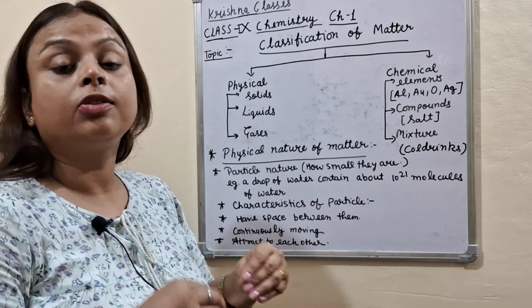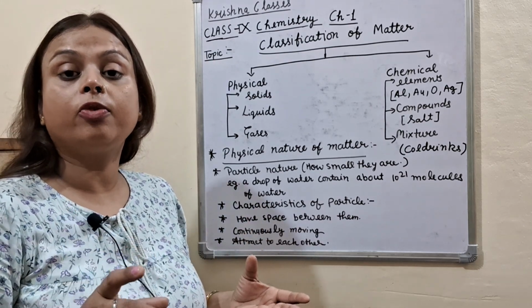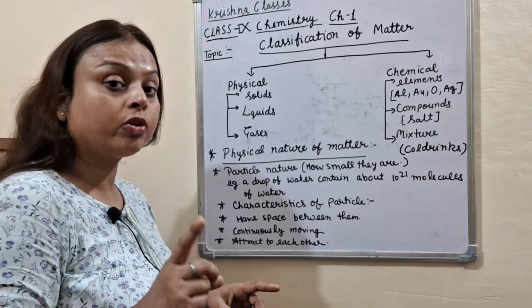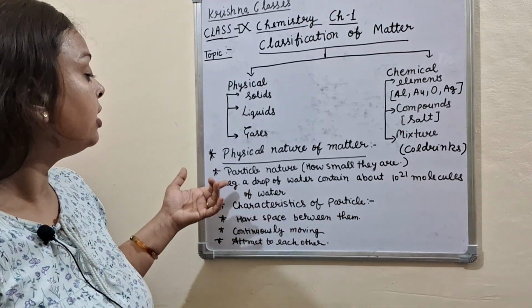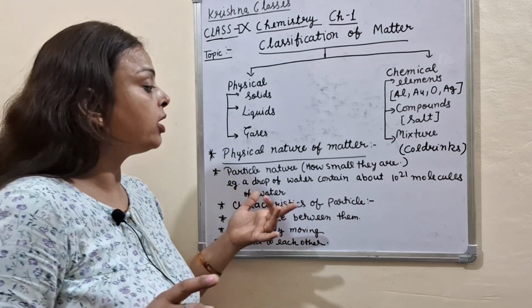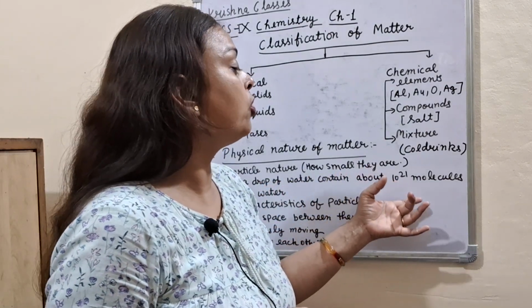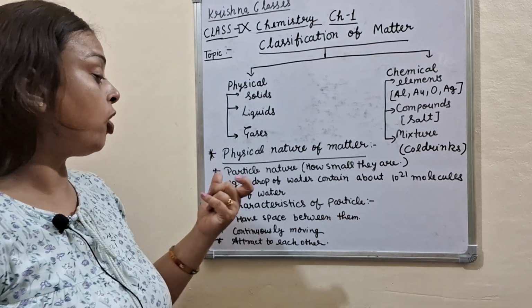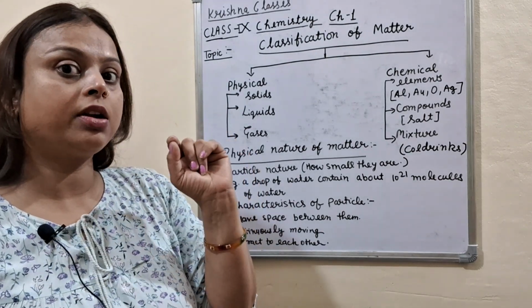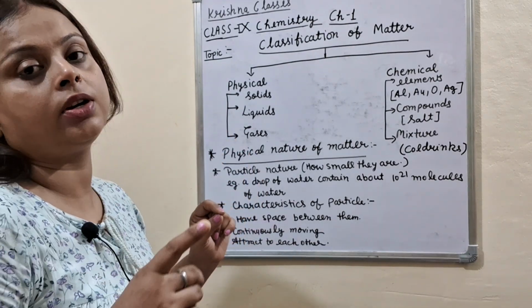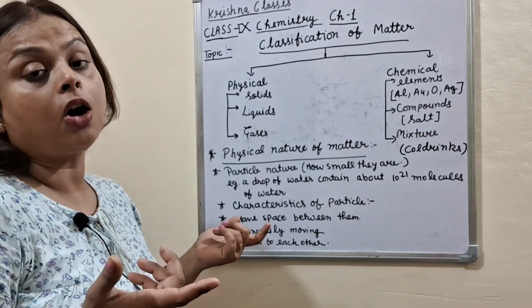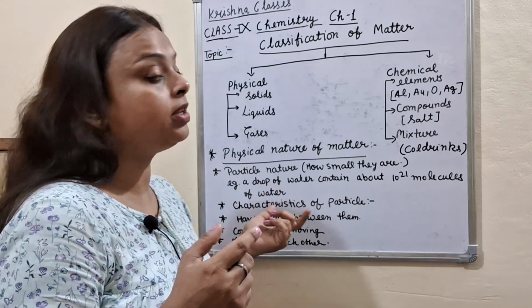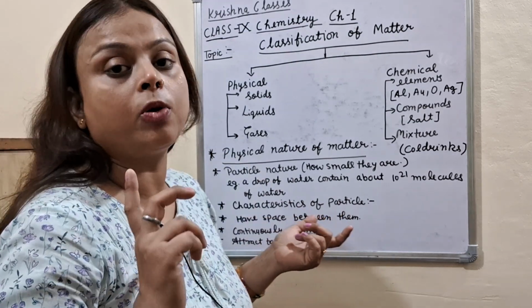For example, a drop of water contains about 10 to the power 21 molecules of water. Imagine how small they are.